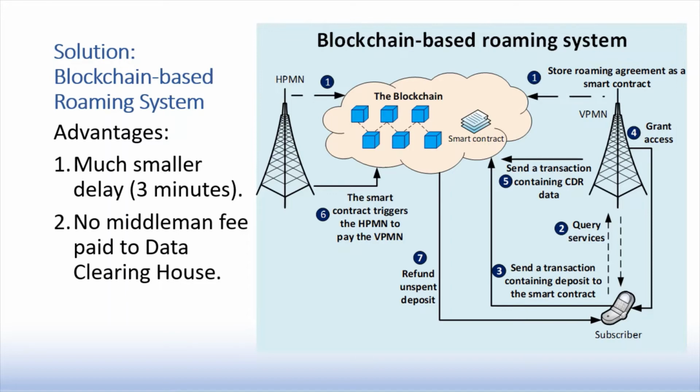So when the subscriber finishes using the service, the visited network can send the transaction containing the data records to the smart contract, and then the smart contract will automatically trigger the home network to pay the visited network. Our system has several advantages, such as much smaller delay, because the delay now only depends on the delay of the blockchain network, and it will be around 3 minutes if we use the proof-of-stake mechanism, and no middleman fee will need to be paid to the data clearing house.